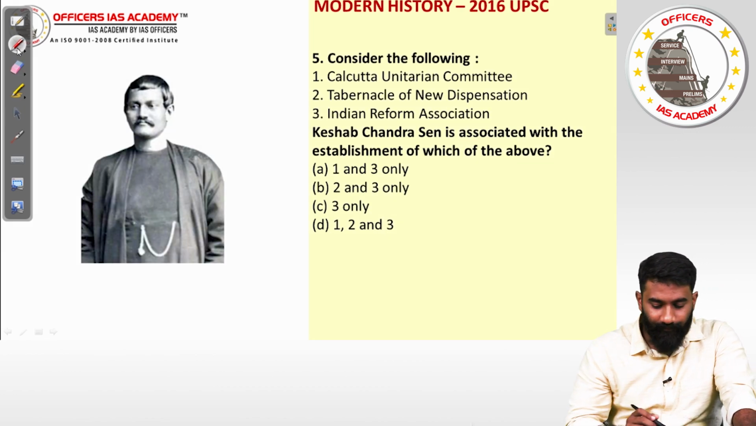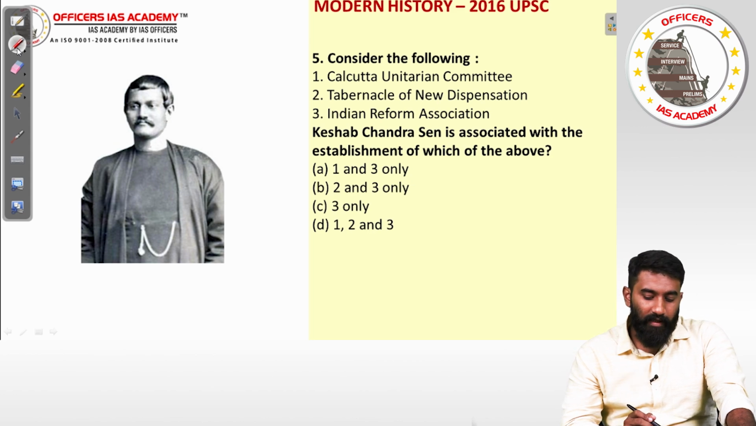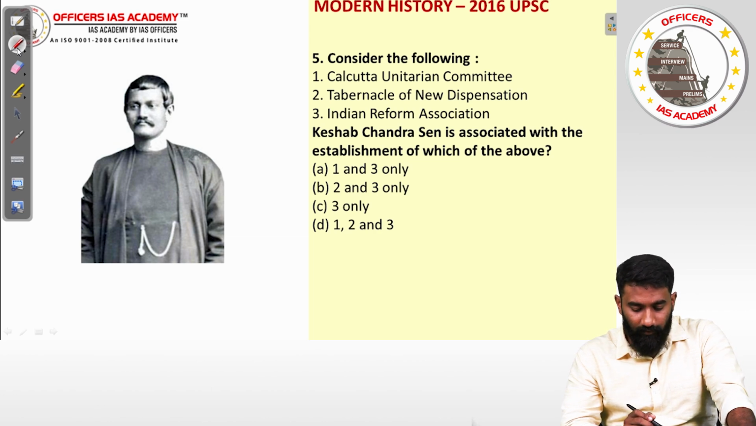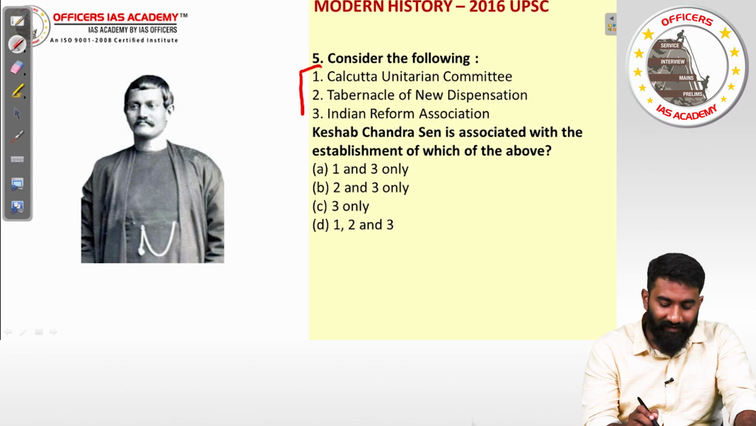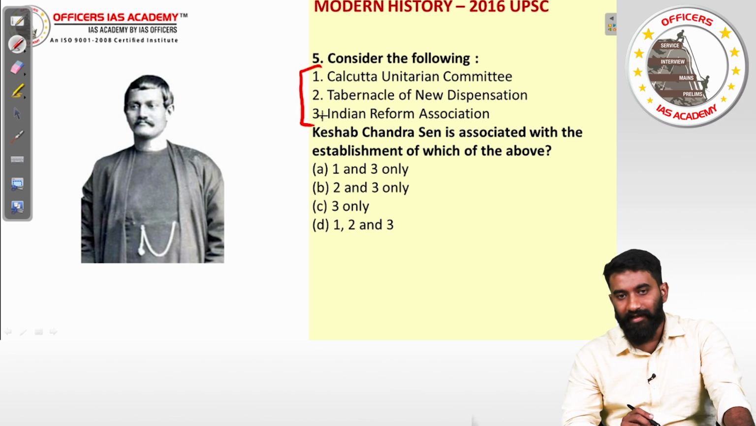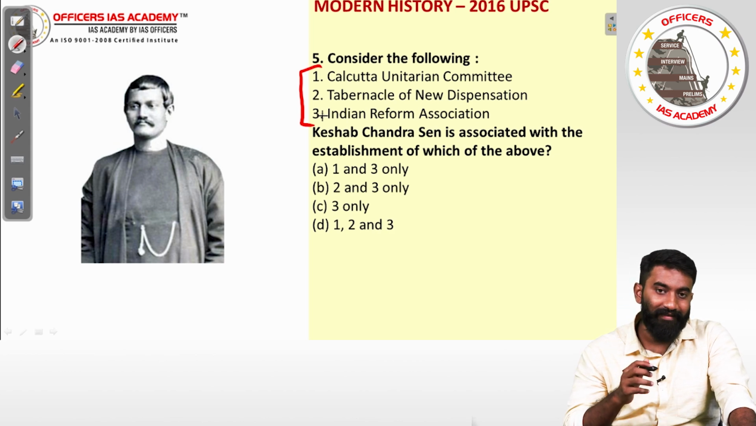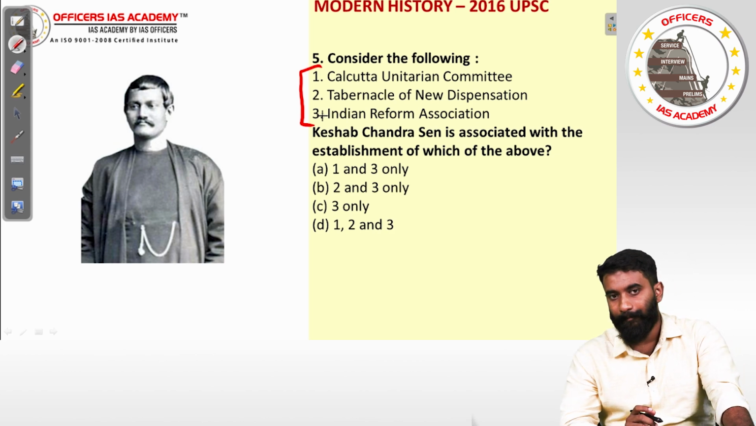Question number 5. Consider the following. Calcutta Unitarian Committee, Tabernacle of New Dispensation, India Reform Association. So they have given 3 committees here or 3 organizations here. And the question is, K. Chandra Sen is associated with the establishment of which of the above? So which of these 3 is related with K. Chandra Sen? Which of these 3 was established by K. Chandra Sen? That's the question.